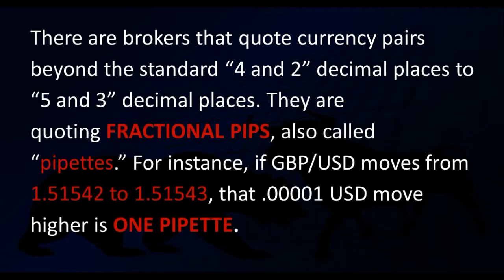There are brokers that quote currency pairs beyond the standard 4 and 2 decimal places, to 5 and 3 decimal places. They are floating fractional pips, also called pipettes. For instance, if GBP/USD moves from 1.51542 to 1.51543, that 0.00001 USD move higher is 1 pipette.